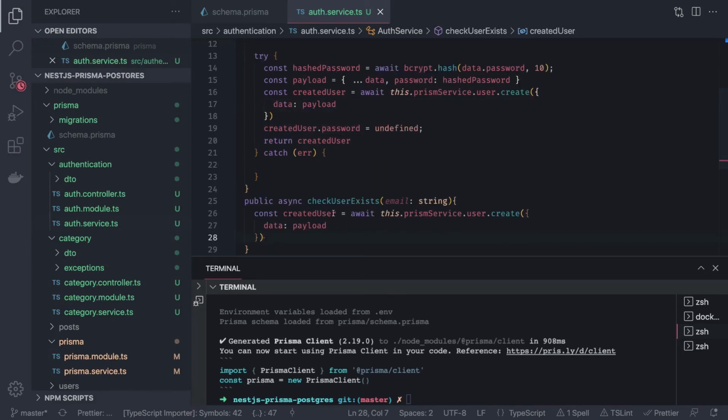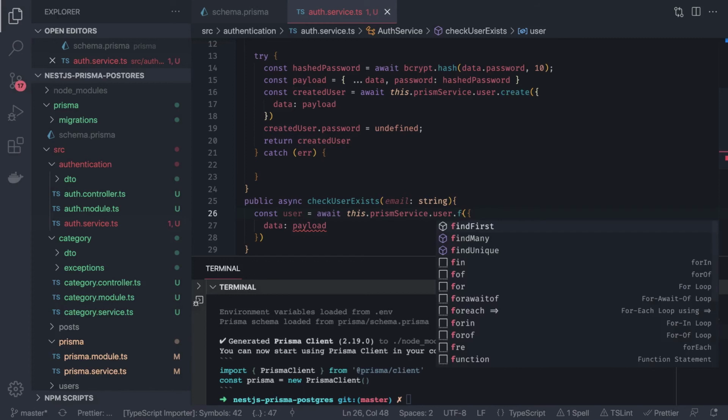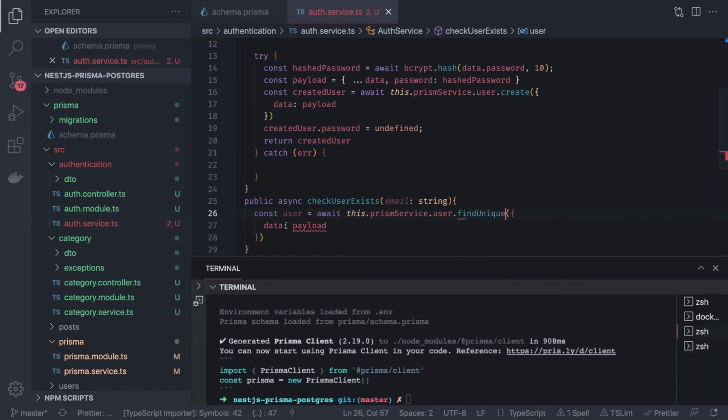What we are doing here is just checking if the user exists. So user dot findUnique, and this is the where clause, email.